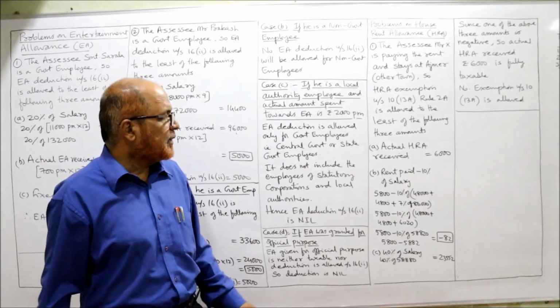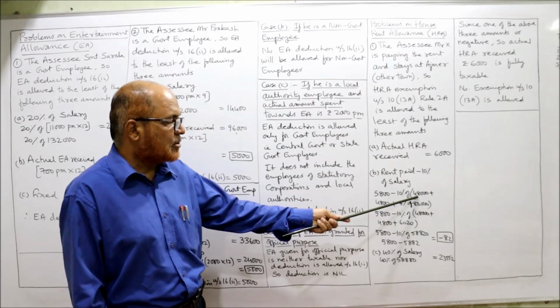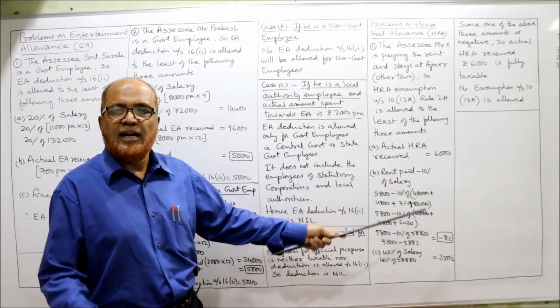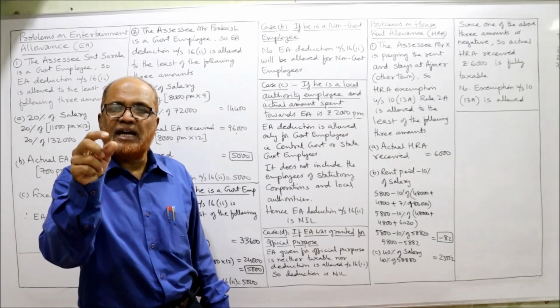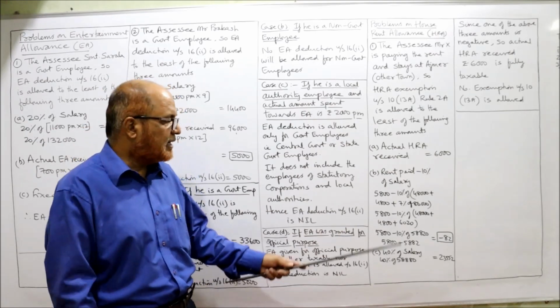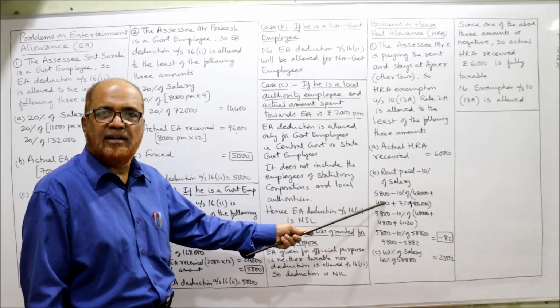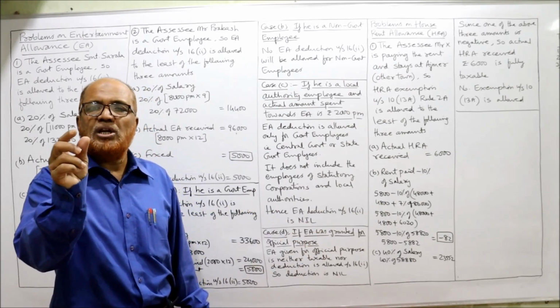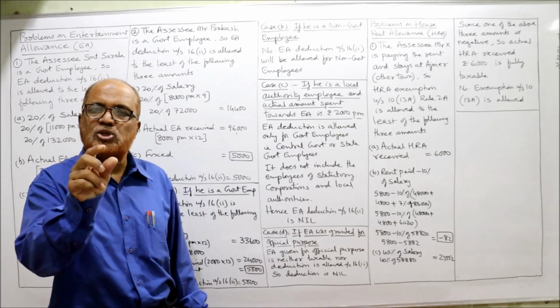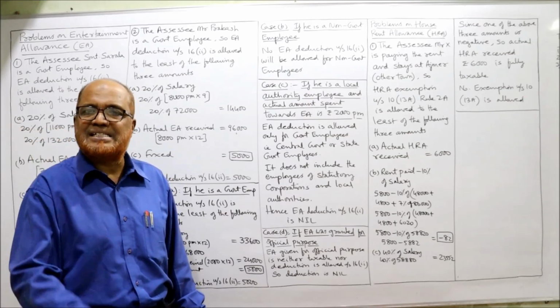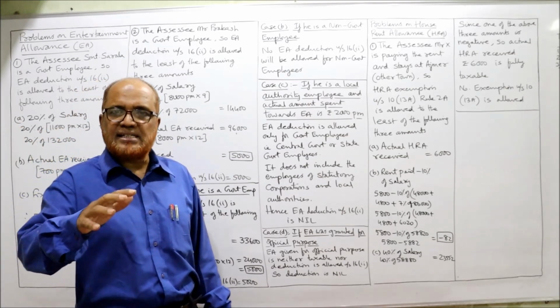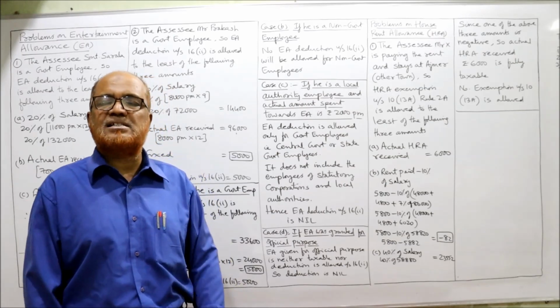In our problem, basic salary is 48,000 given, plus dearness allowance is a part of salary. That means it enters for retirement benefit. So we'll take DA also, 4,800 DA, plus commission if it is based on fixed percentage on turnover. So here we are given 7% on 86,000. Mr. X has conducted a sale of rupees 86,000.